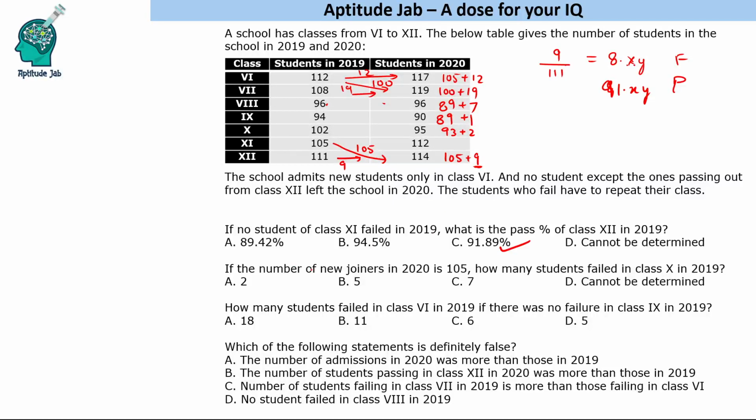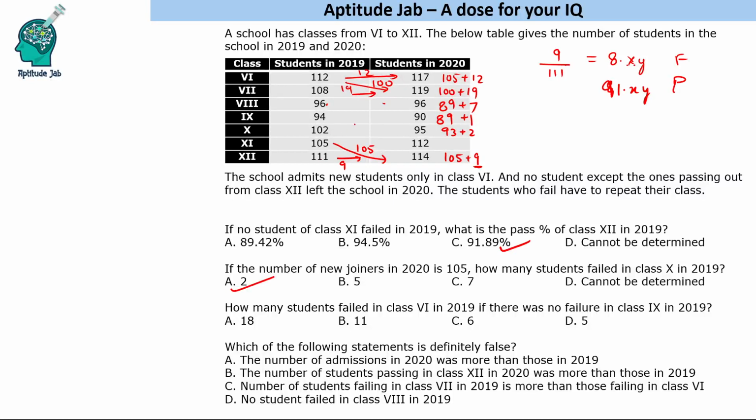If it is 89 and 1 failed, so 93 here, and 2 failures. It is asking about class 10th in 2019, so in class 10th in 2019, there are 2 students who failed.